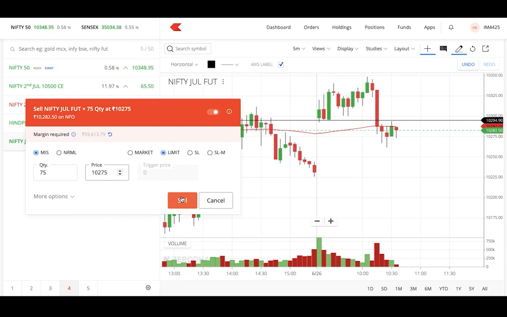So basically, I got a suggestion from Hari today to short side, to take a sell side on the Nifty July futures. So you can see here on my screen, I'm trying to place an order in the Nifty July futures. I'm just taking one lot. The price you can see here, 10,275. I'm planning on taking the short side. It's just a simple limit order.